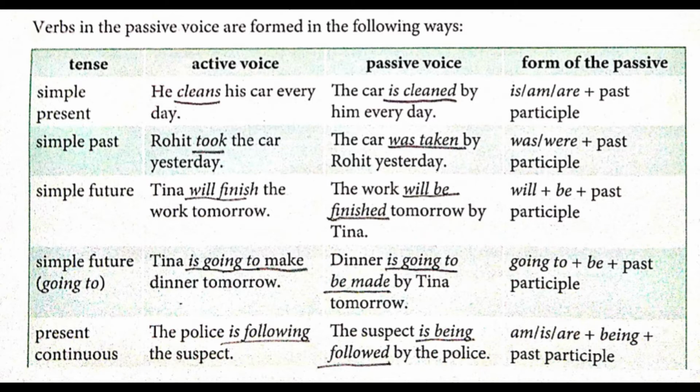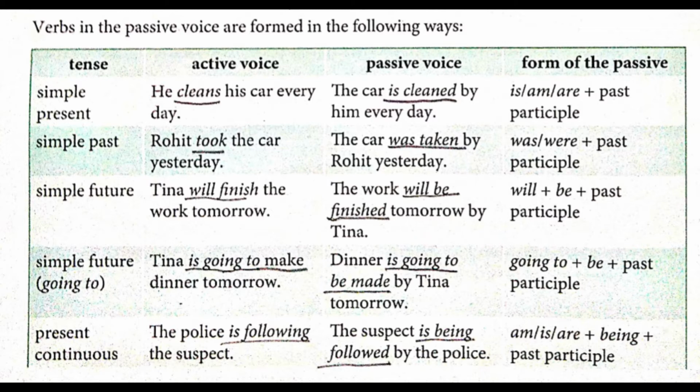Now, the next one is present continuous tense. So, if the verb is in present continuous tense, what will be? Here the example is the police is following the suspect. The answer in passive voice will be the suspect is being followed. So, is following will turn into, because ing is there, so being will come, B-E-I-N-G. The suspect is being followed by the police. So, here am/is/are plus being plus past participle.